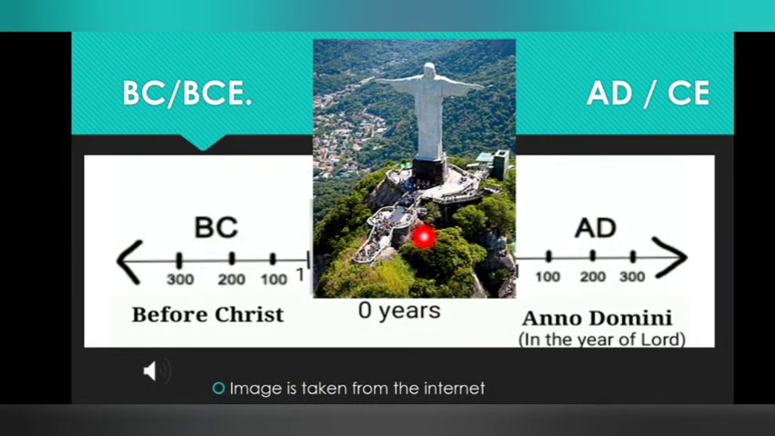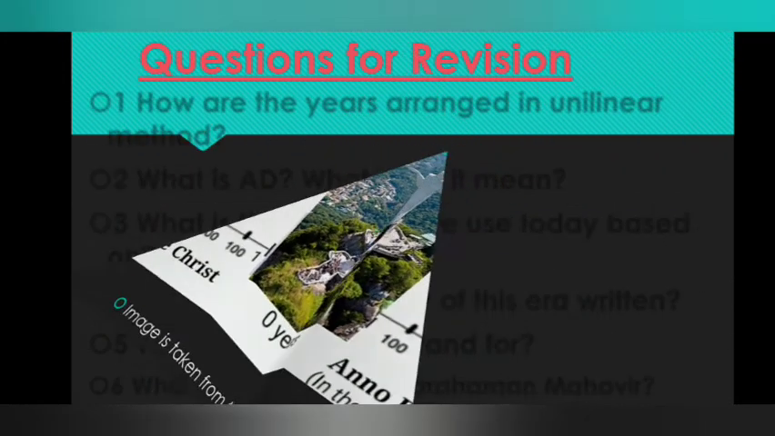Okay, I'm showing you in one diagram BC and BCE and AD or CE. You can see a statue of Jesus Christ, one of the wonders of the world, called Christ the Redeemer, which is seen in Brazil. So the year Jesus Christ was born, we consider year 0, and the time before his birth was called BC, before Christ, and AD, the time after the birth of Jesus Christ, Anno Domini, which means the year of our Lord. Let's continue.